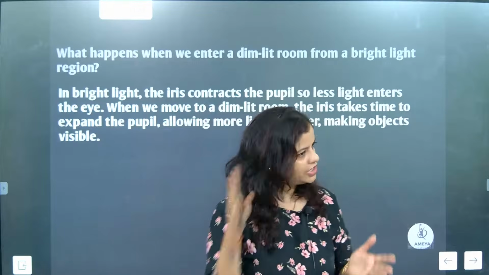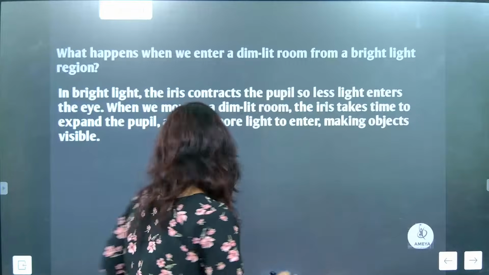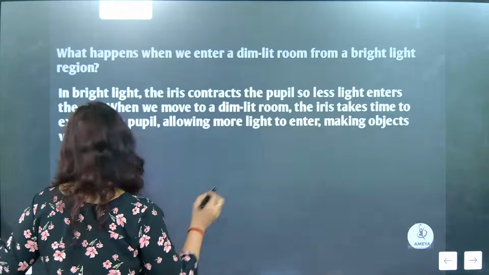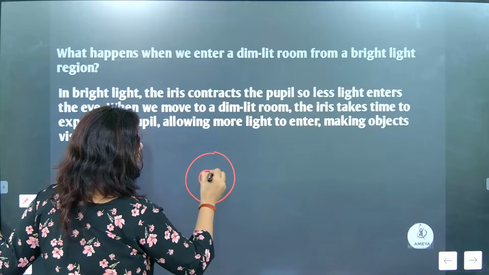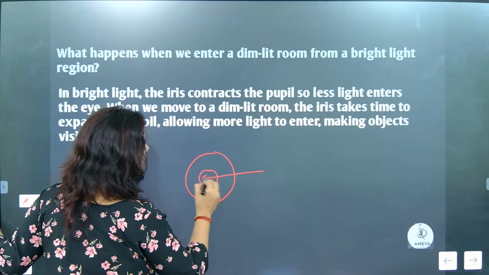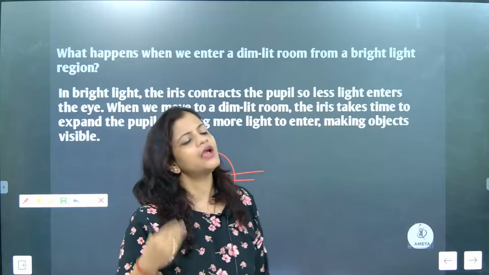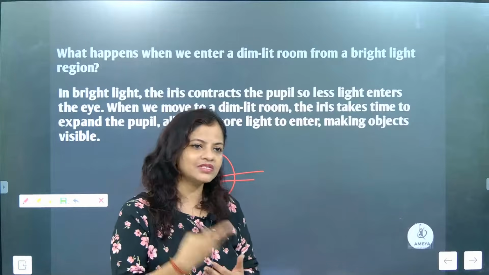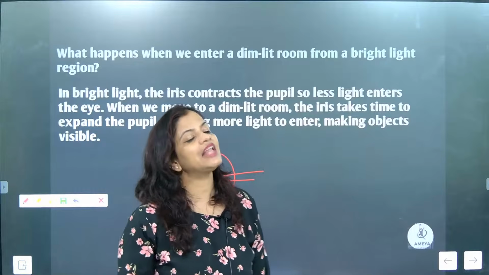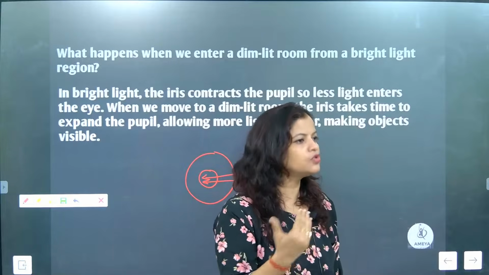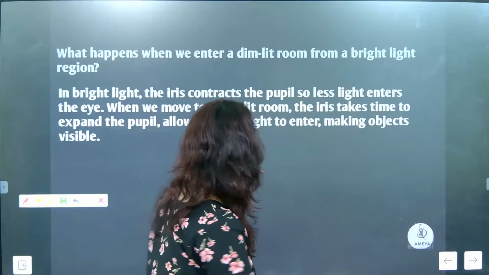Here you need to understand one thing: in bright light, the iris's work is to reduce the size of the pupil. It will reduce the size of the pupil so that less light can enter. Why? Because more light entering in a bright room may damage the lens. So how much is needed? That much light will be entering, and that's a good sign only.